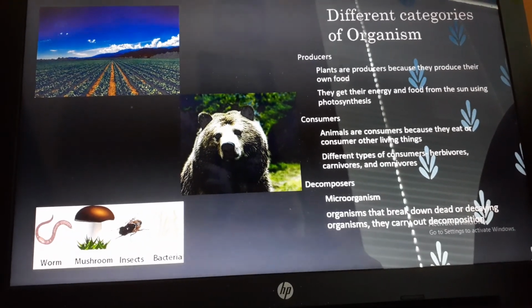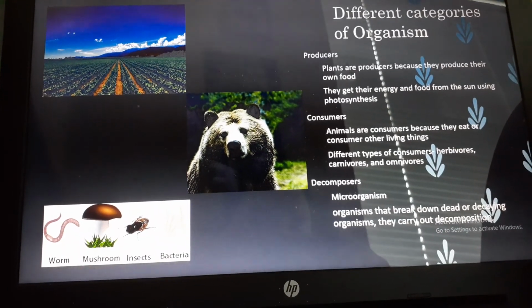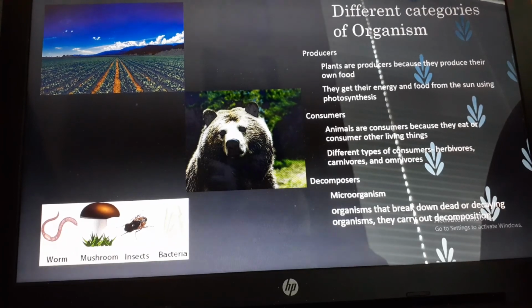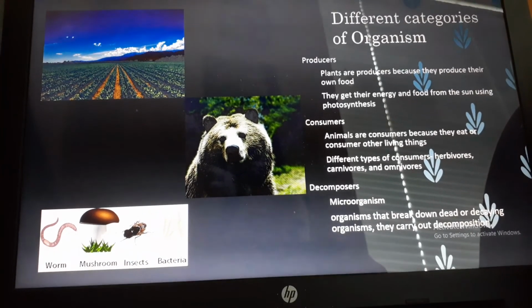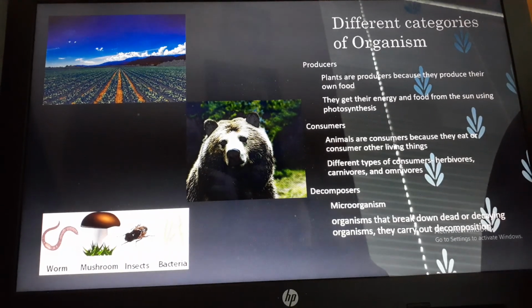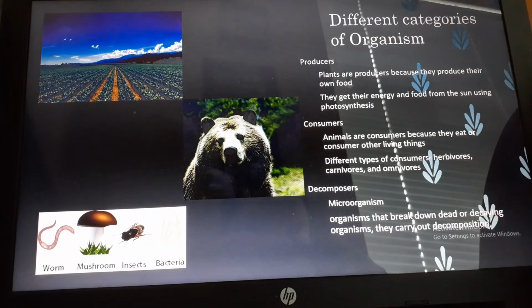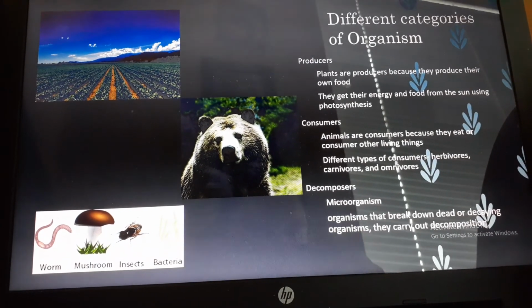There are also decomposers, which are microorganisms. These organisms break down dead or decaying organisms and then carry out decomposition. So this helps replenish the soil and decompose those dead things into the earth.